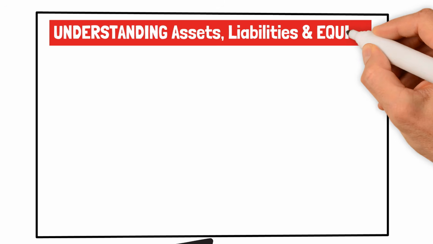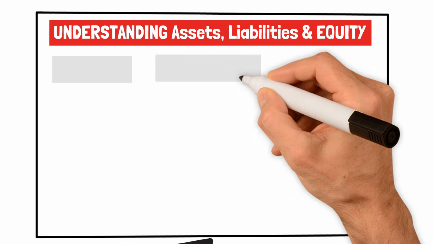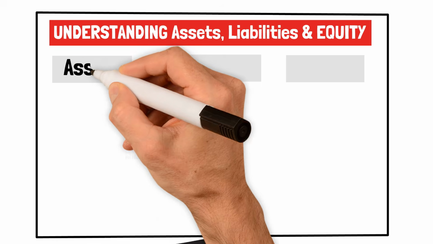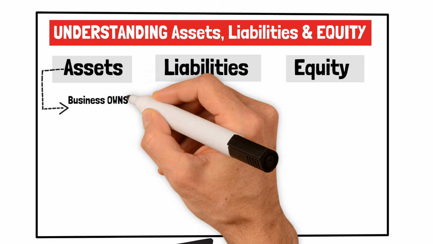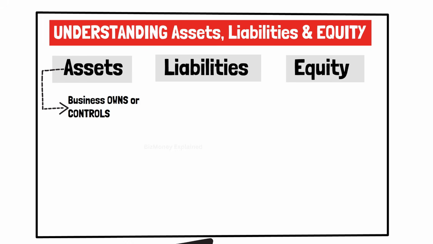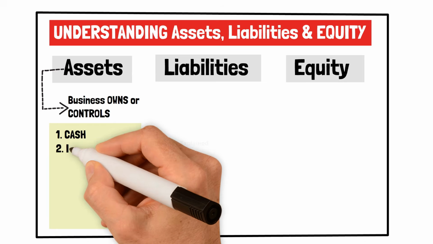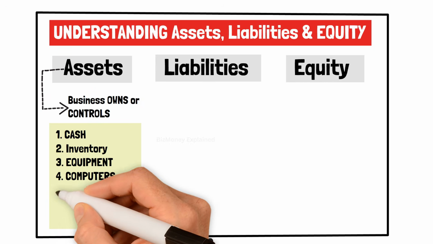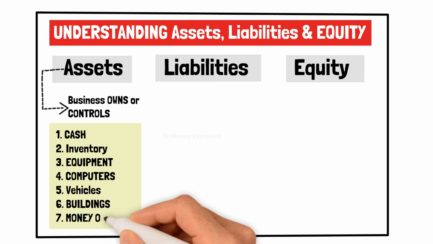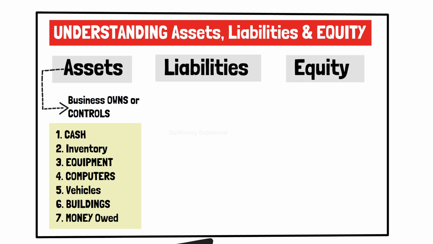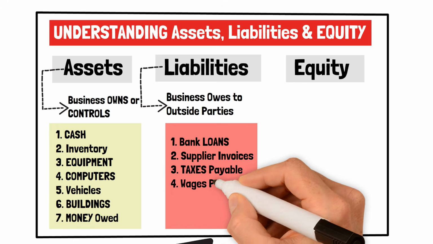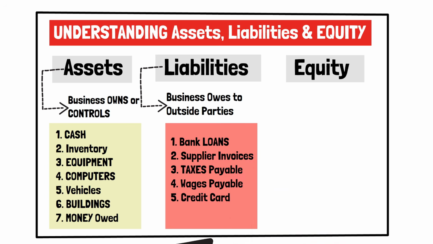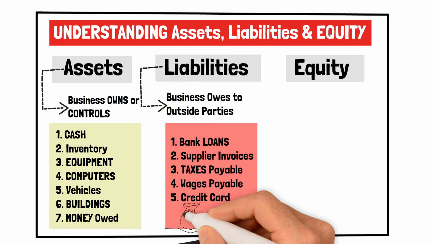Understanding assets, liabilities, and equity. The accounting equation is built around three important components: assets, liabilities, and equity. Assets are everything a business owns or controls that has value and can provide future economic benefits. Examples include cash, inventory, equipment, computers, vehicles, buildings, and money owed by customers. Liabilities represent everything the business owes to outside parties, such as bank loans, supplier invoices, taxes payable, wages payable, and business credit card balances. These obligations must eventually be paid.